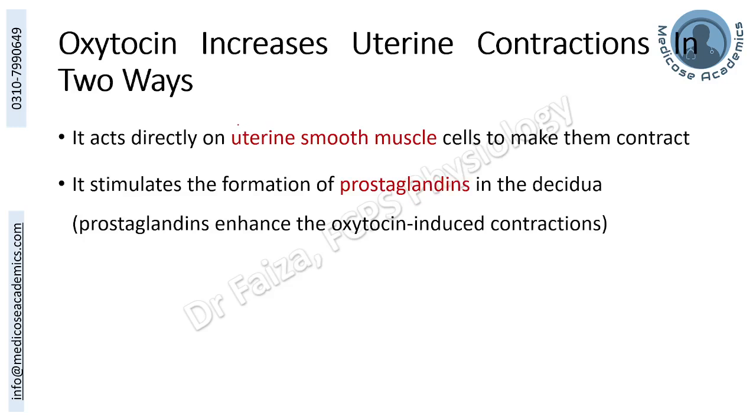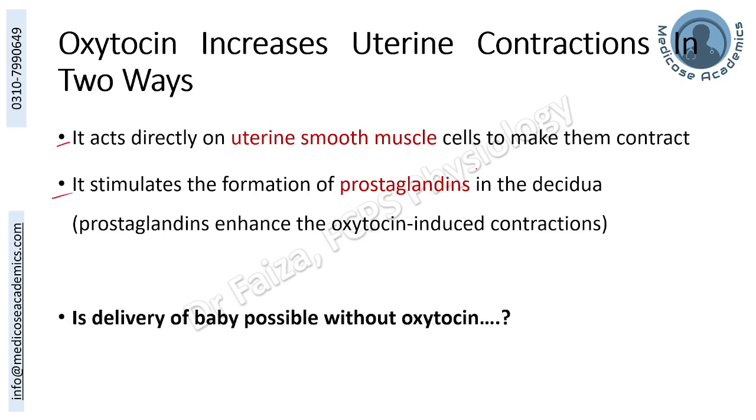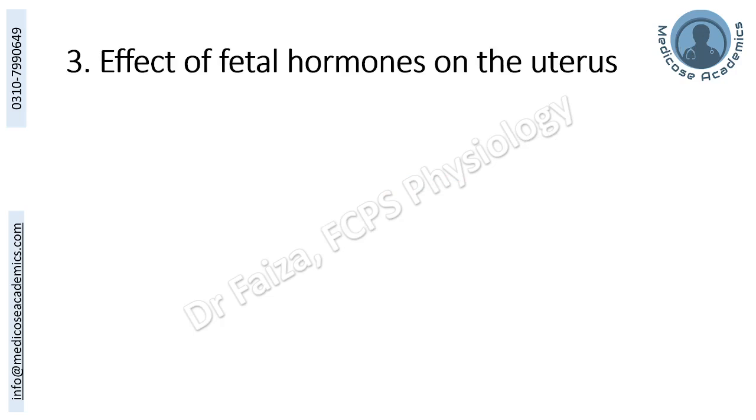Oxytocin is increasing uterine contraction in two ways, by directly increasing the muscular contraction plus the release of prostaglandins from the decidua of the uterine wall. So, do you think the delivery of a baby is possible without oxytocin? That's interesting. Although oxytocin has a primary role to play in uterine musculature contraction, experimentally it has been proved that even without giving oxytocin, the birth may be possible sometimes.